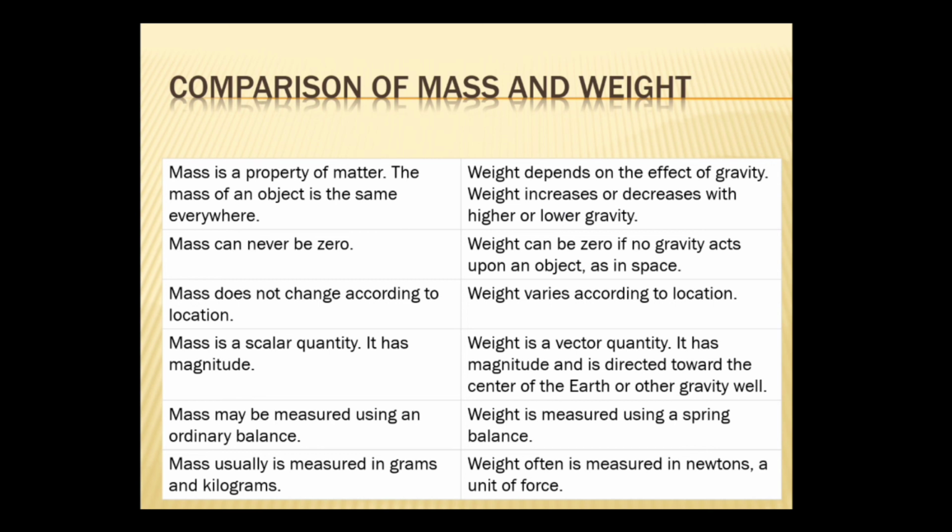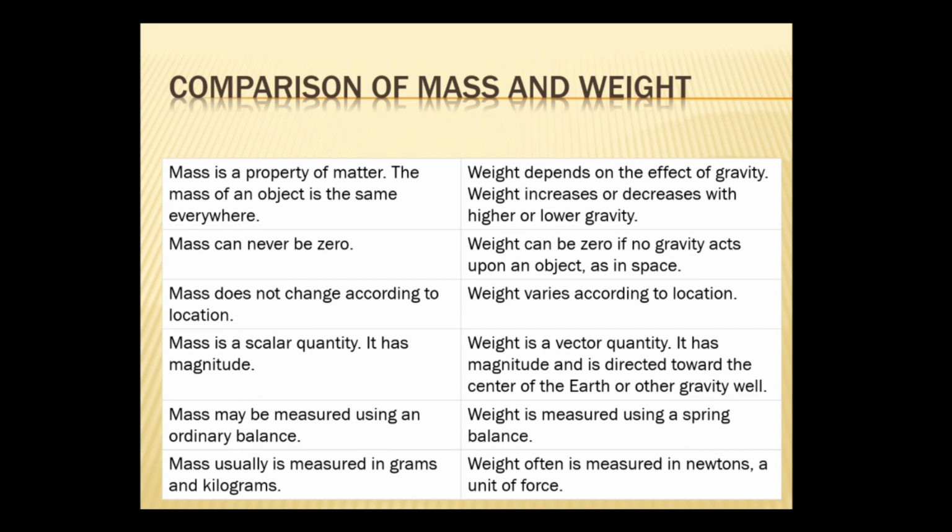Mass does not change according to the location, but weight varies according to the location because it depends on acceleration due to gravity g, and we know that g varies from place to place. Mass is a scalar quantity. It has only magnitude. Weight is a vector quantity. It has magnitude and direction. And the direction is towards the center of the earth.